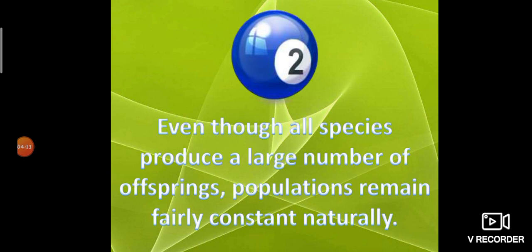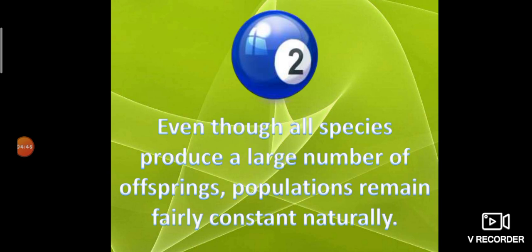We know there are so many individuals present in our environment, and all of them produce a large number of offspring, that is, a large number of progenies. Even though so many progenies are produced, the population number in the environment remains constant.